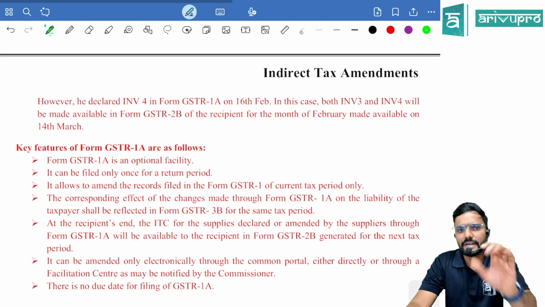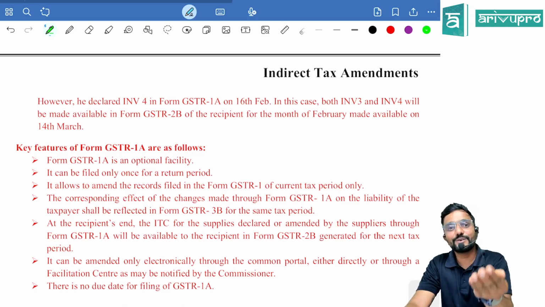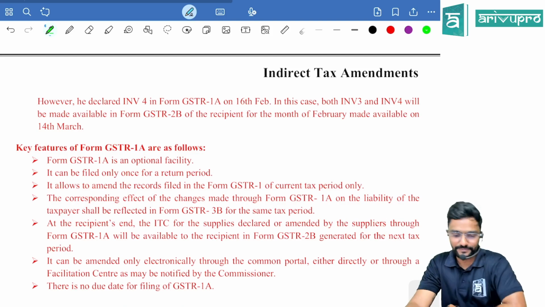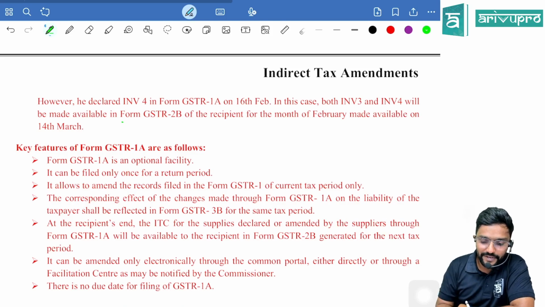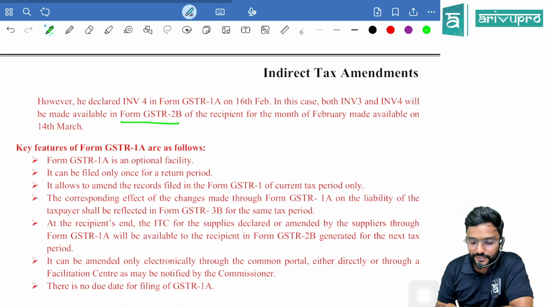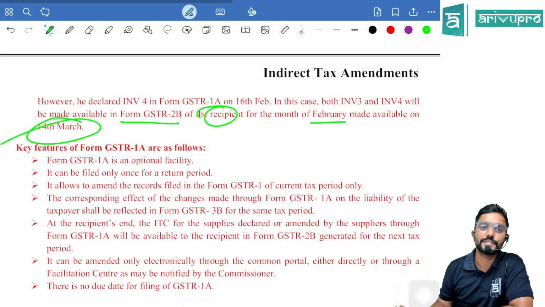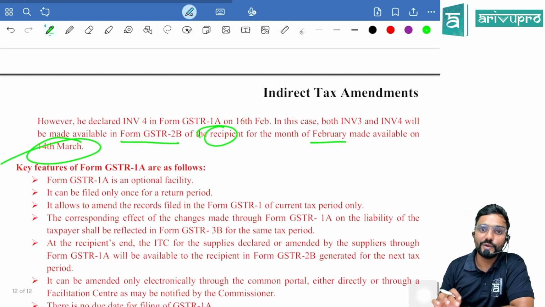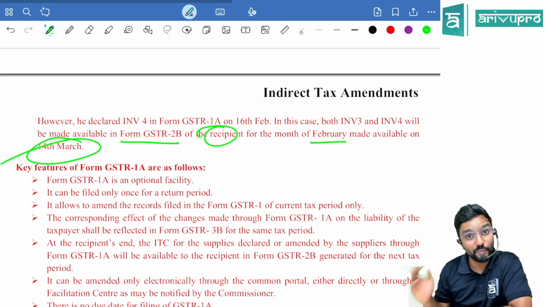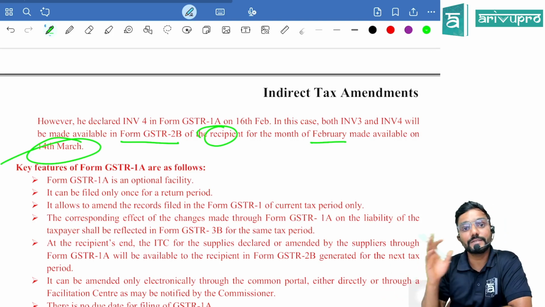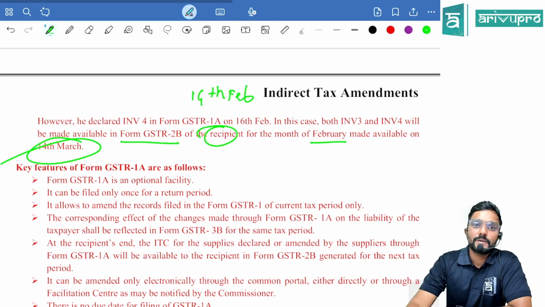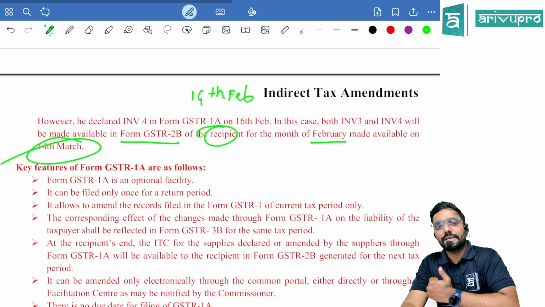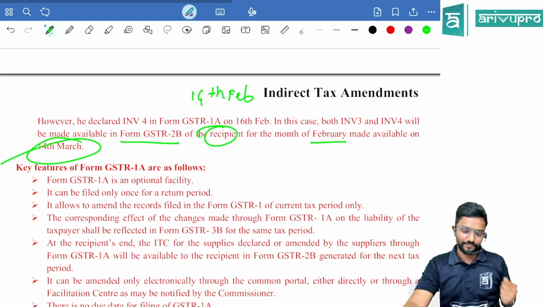Is the amendment correct? Yes. Will it hold good? Yes. But the question is, how will it reflect to the recipient? In this case, both invoice 3 and 4 will be made available in form GSTR 2B for the recipient for the month of February, made available on 14th March. Why, sir? Because both 1 as well as 1A are filed after 14th February. So credit will auto-populate to the recipient only on 14th March.